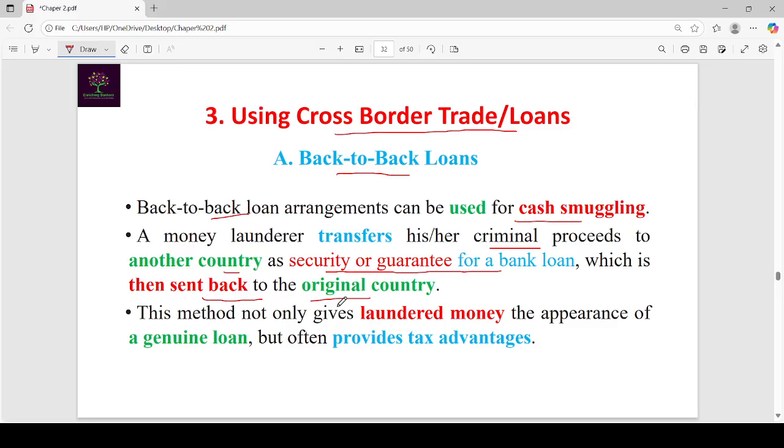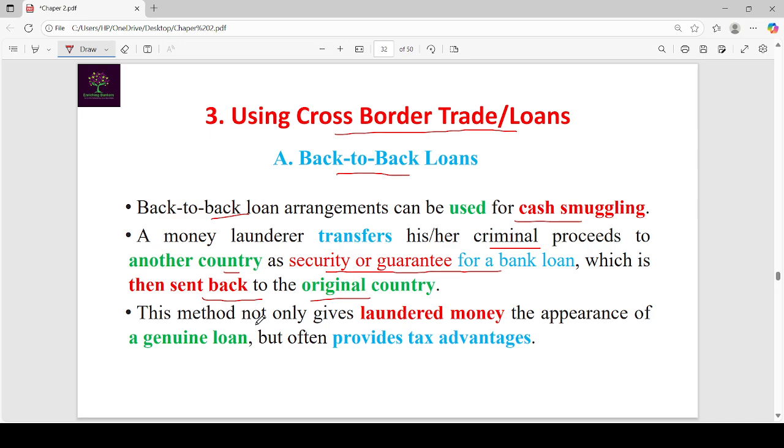Money launderers transfer their illegal money to another country. There they avail loans by showing that illegal money as security or guarantee for the bank loan. That loan amount is sent back to the original country, or home country. In the home country, they show that it is derived from a loan, that is, from a legal source. That's why, in this process, they are converting their illegal money into legal money.